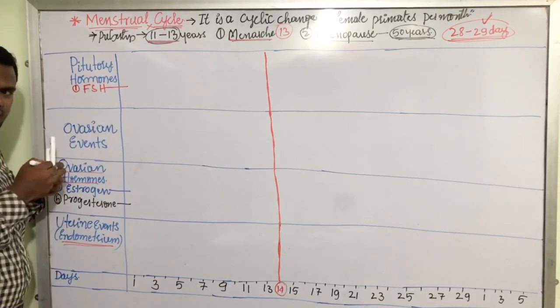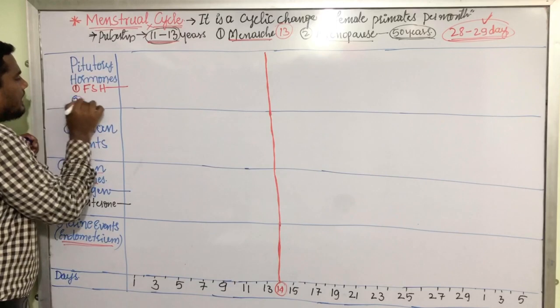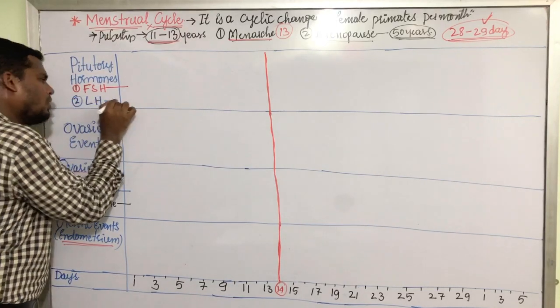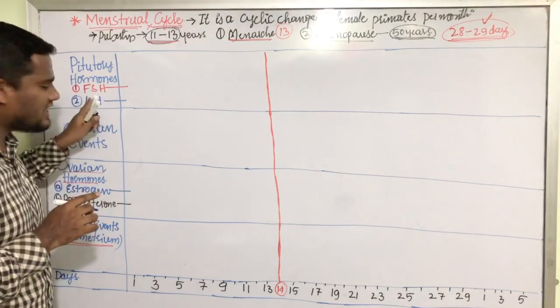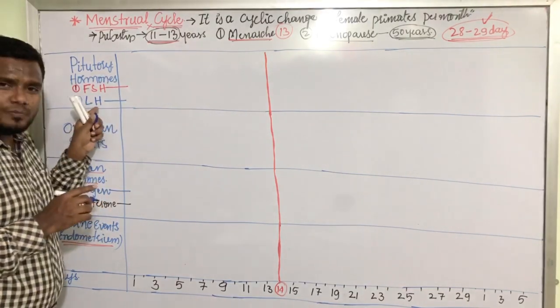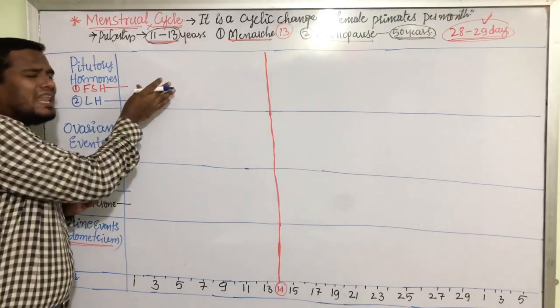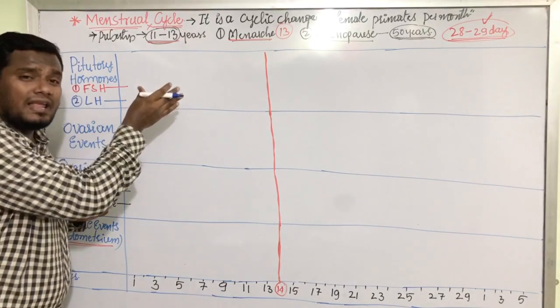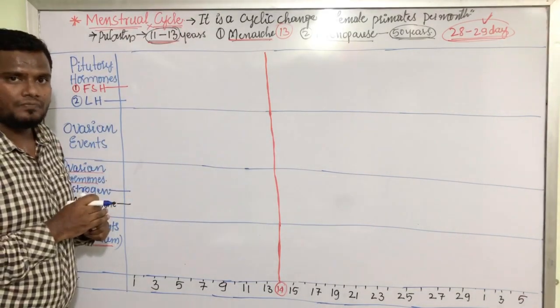FSH we are going to discuss here, and the second one is LH. We know what FSH stands for. FSH means follicle stimulating hormone. LH means luteinizing hormone. We are going to discuss what is the level of FSH and what is the level of LH during the entire menstrual cycle, my dear friends.